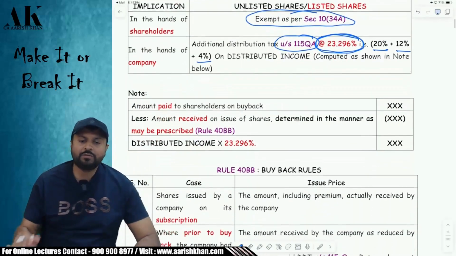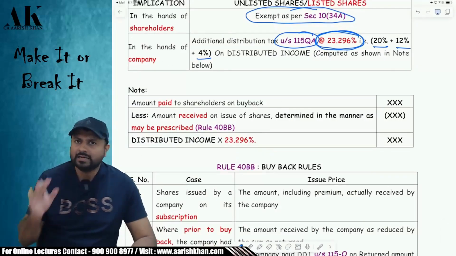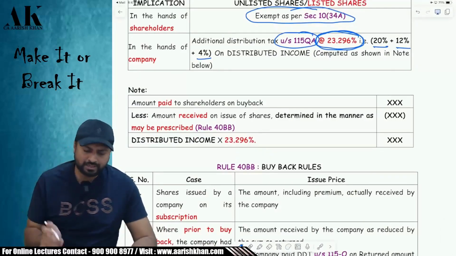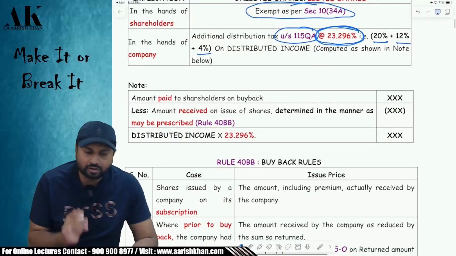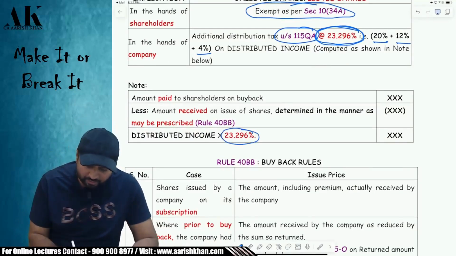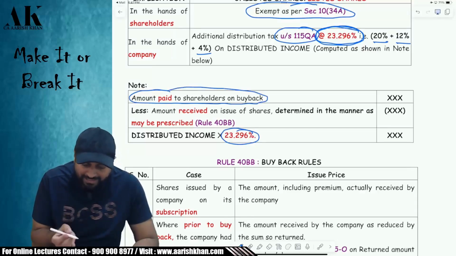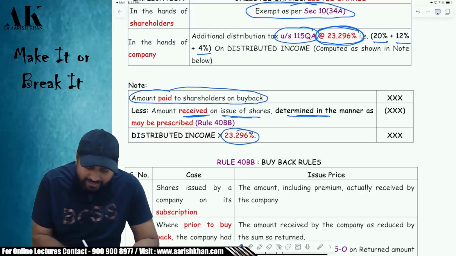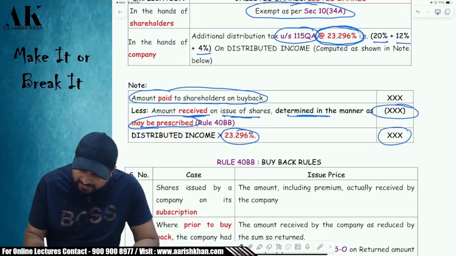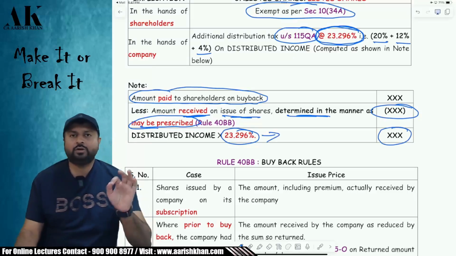Okay. Now, on how much amount is the company liable to pay tax? Buyback means the tax liability is on the company. The buyback amount on which the company is liable to pay 23.296% is as follows. Whatever amount is paid to the shareholder minus whatever amount is received on issue of shares, which is determined in the prescribed manner. You have to reduce that. That differential amount will be subject to 23.296%.